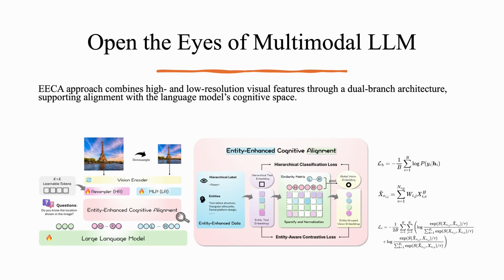Picture the vision encoder as 2 lenses, a wide angle for the full scene and a zoom that grabs crisp patches. For each patch, we score its cosine similarity to every textual entity, sparsify those scores, and use them as soft weights. The weighted sum gives 1 tidy entity-grouped vector per entity. Then we add 2 forces. Entity-aware contrastive loss pulls each vector toward its matching text entity and nudges it away from the rest. Hierarchical loss keeps the pooled global embedding tied to its coarse class, like tower. Based on this supervision, EECA turns raw pixels into tokens the language model can reason over, literally opening its eyes to the image.